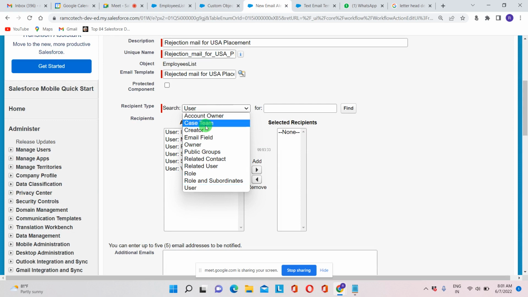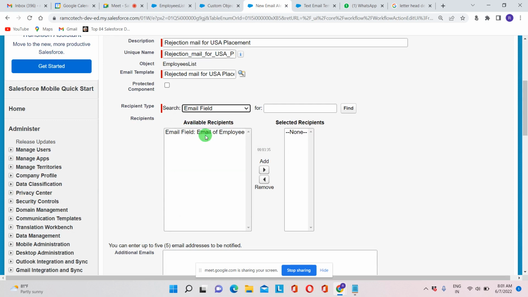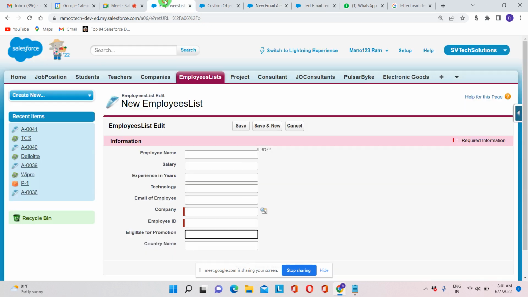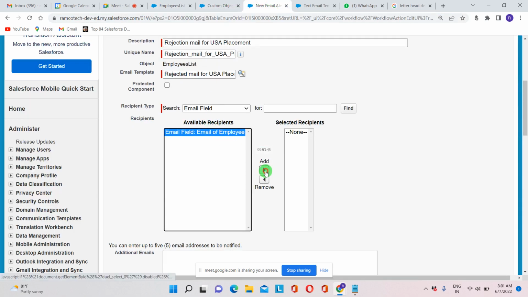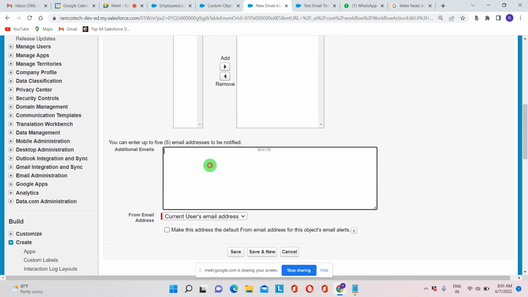So here, click on email field, and if you click on email field here, employee's email will come. So same here, it is coming, employee's email. Got it? So I'm just adding this, and here not only the employee's email, we can add CC to 5 more people.